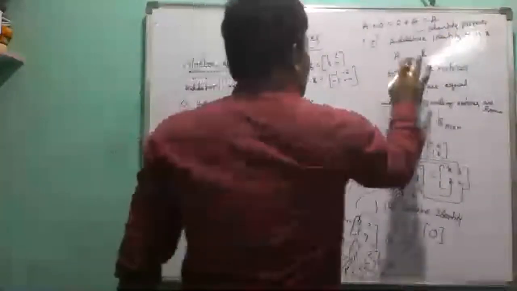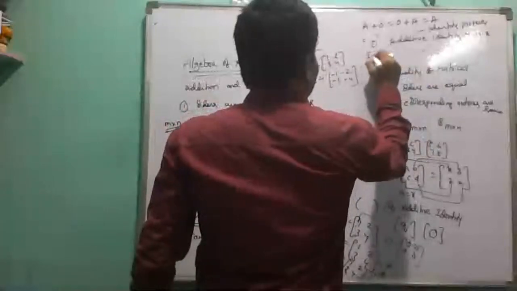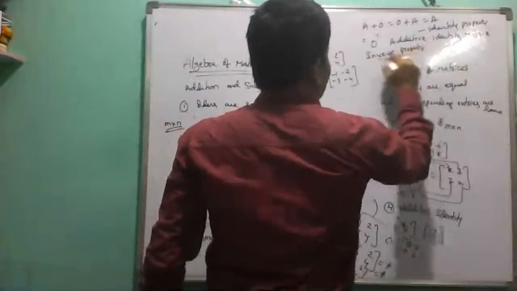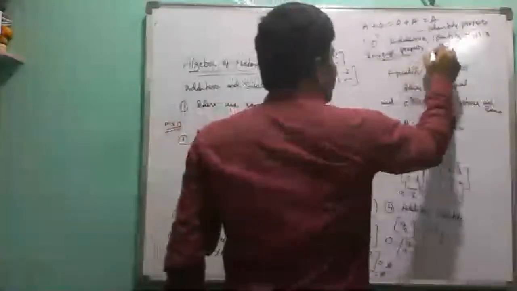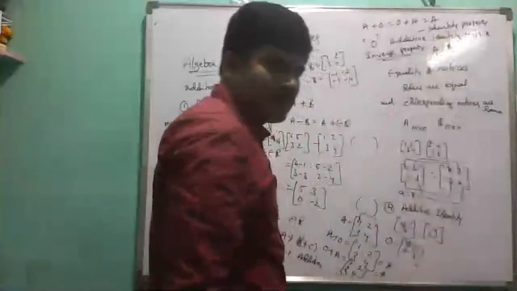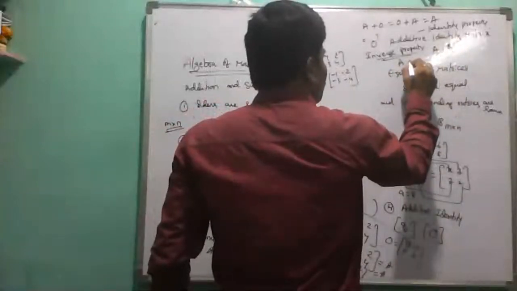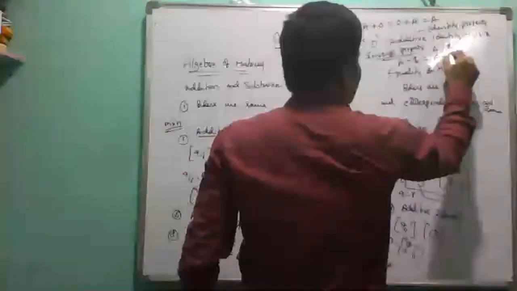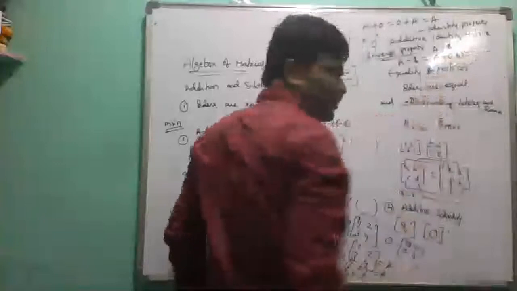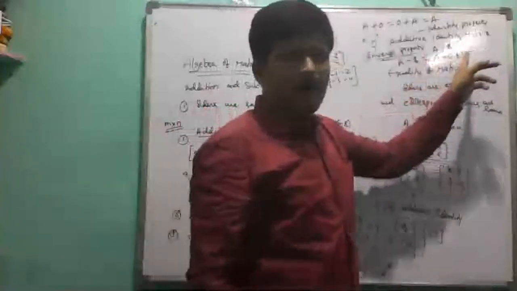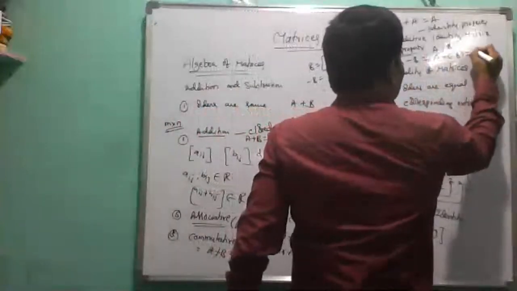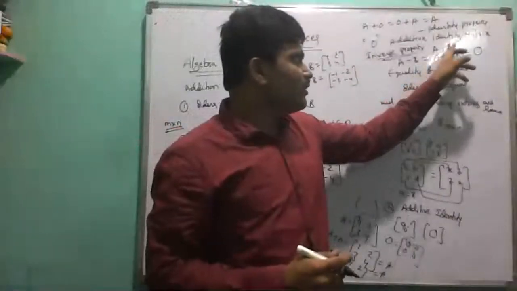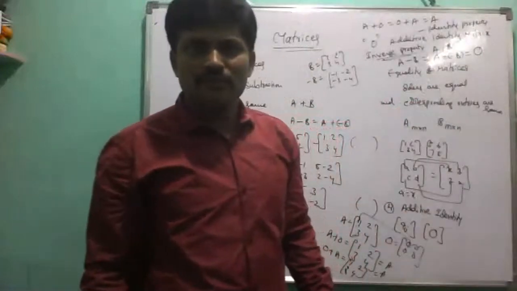Similarly, the next property is the inverse property. Here we take two matrices A and B. Now here we write A minus B, that means A plus of minus B. The sum of A plus of minus B equals the additive identity. The sum of the given two matrices equals O.